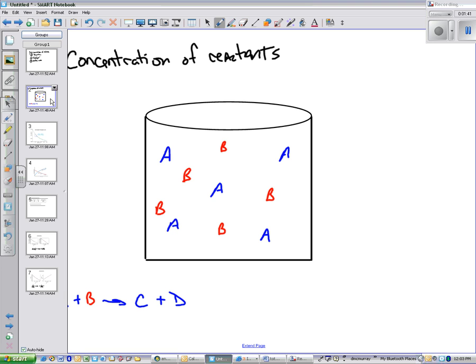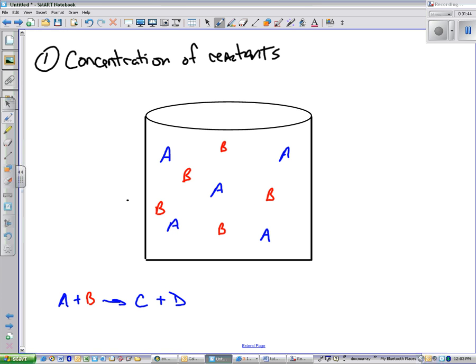If we were to look at the concentrations of reactants here, and here I have my lovely beaker that I enjoy, and I have a hypothetical reaction: A plus B gives you C plus D. And I have a whole bunch of A's sitting in my beaker and a whole bunch of B's. In fact, 5 of each, right? Now, the likelihood that this reaction happens is directly related to A coming in contact with B. A and B have to touch one another. If A and B don't touch one another, well, then there's no way for A and B to react.